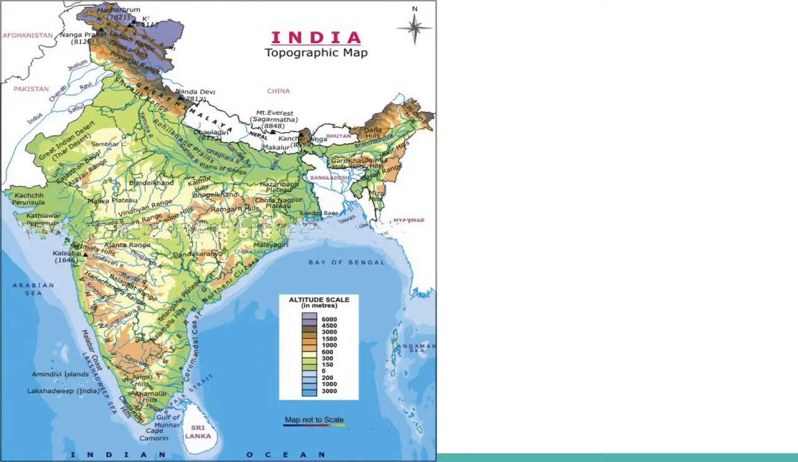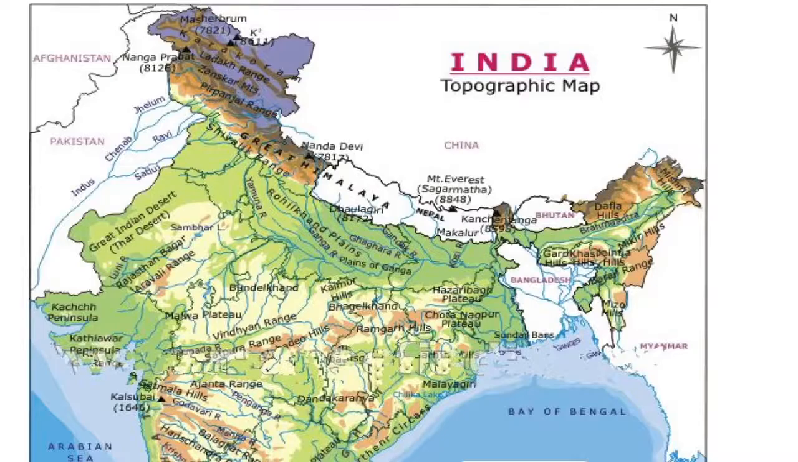Physical divisions of India. India is marked by a diversity of physical features such as mountains, plateaus, plains, coast and islands. Standing as sentinels in the north are the lofty snow-capped Himalayas. The Himalayan mountains are divided into three main parallel ranges. The northernmost is called the Greater Himalaya, which is also called Himadri. The world's highest peaks are located in this range.